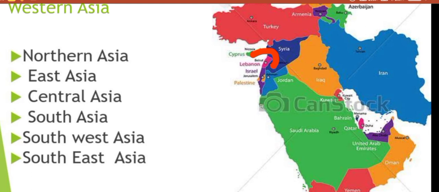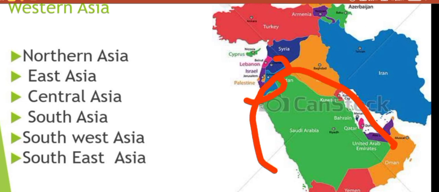Under Lebanon there is Israel and Palestine. Here is Jordan, and this biggest country in Western Asia, that is Saudi Arabia.